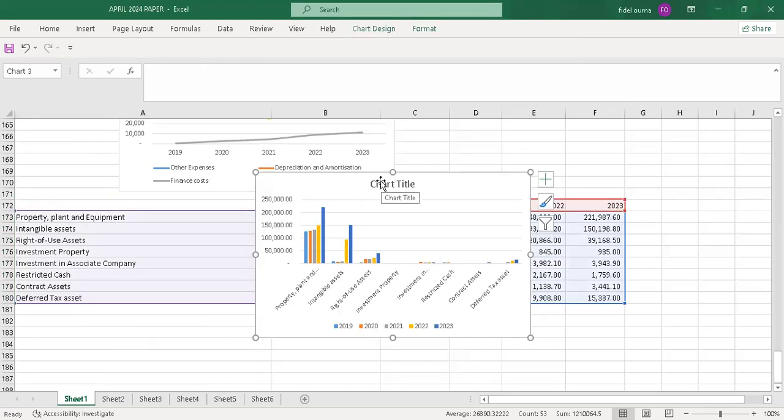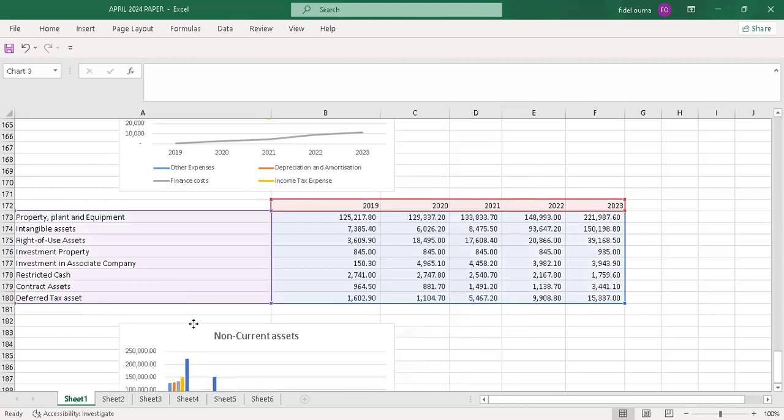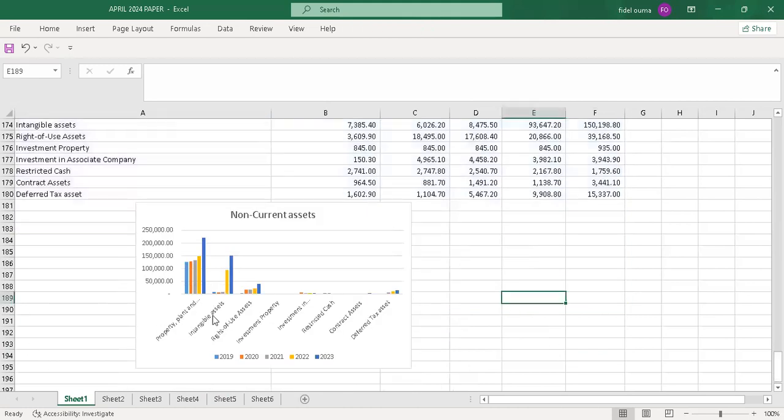Then I have the chart title, it's the non-current assets. Once you're done with that, just drag it down here. You can see the property, plant and equipment, they appear.